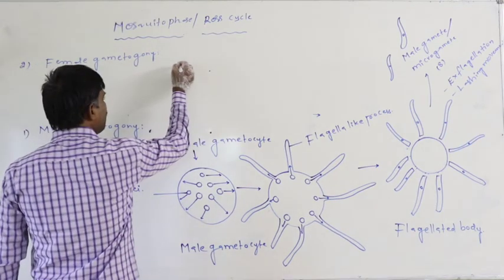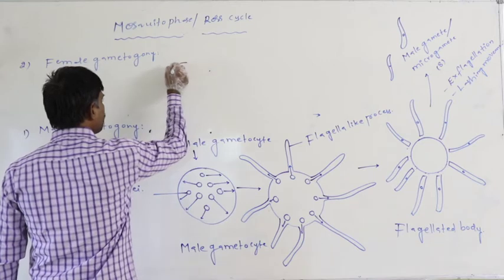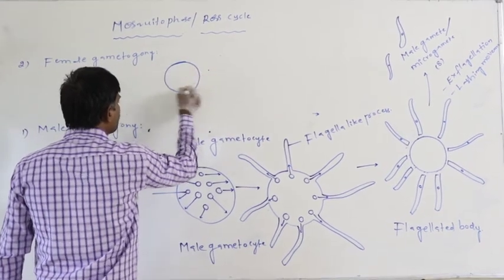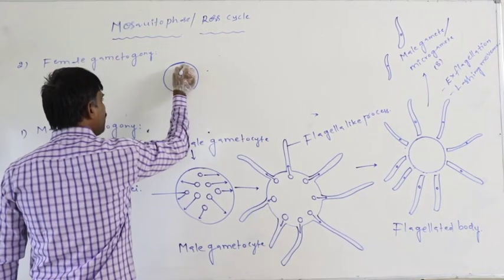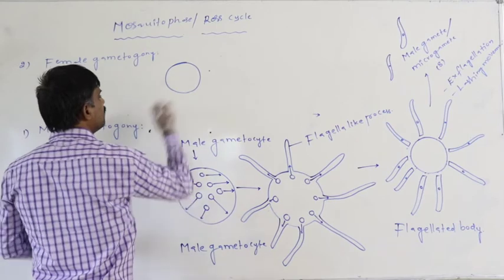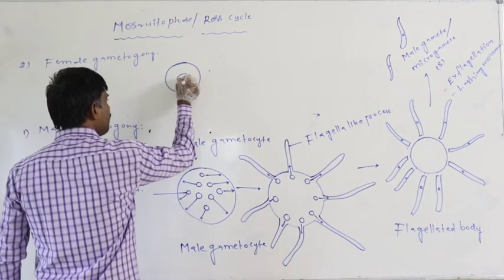So in the female gametogamy, just assume this is the female gametocyte.